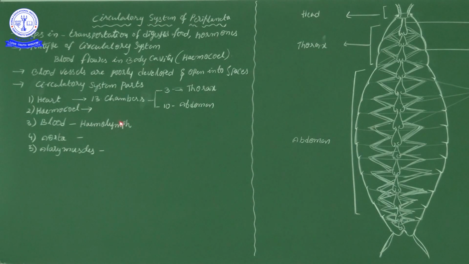In our textbook it is not given. We will discuss it at NEET level time. For board level, this matter is enough. So the hemocoel is divided into several chambers, and organs are located in those chambers of the body cavity. So organs are present in the body cavity, and blood also flows in the body cavity.